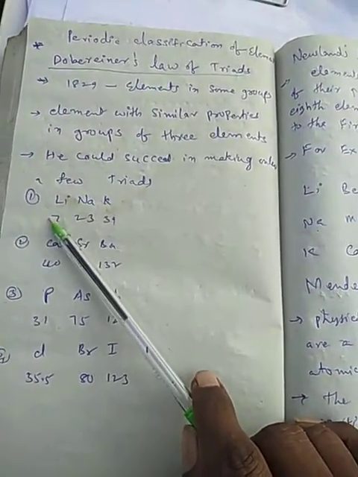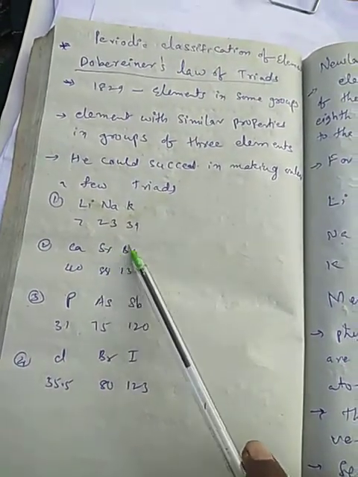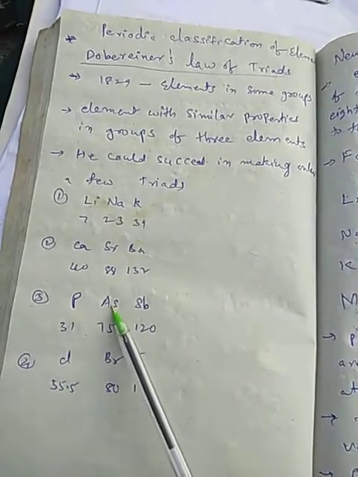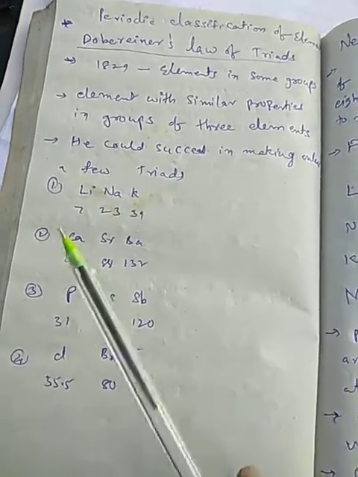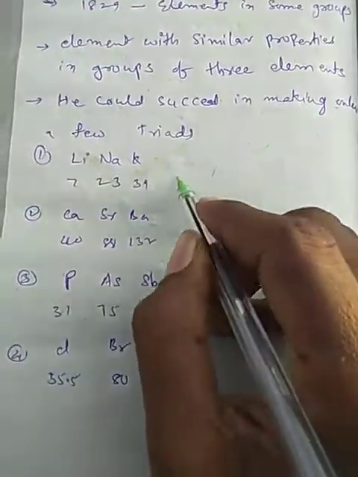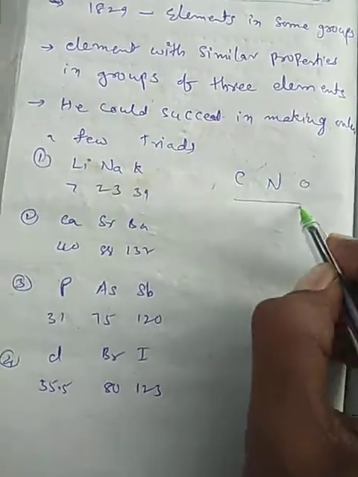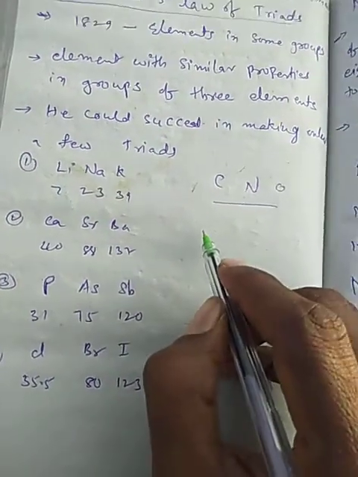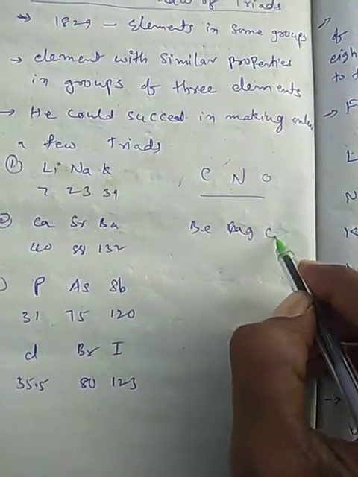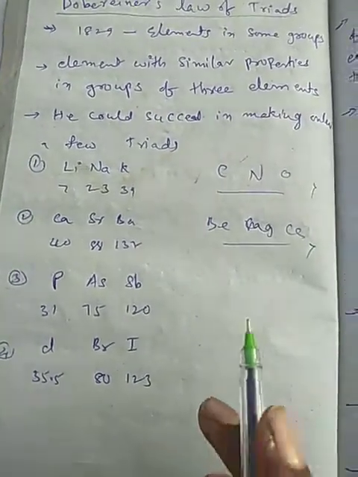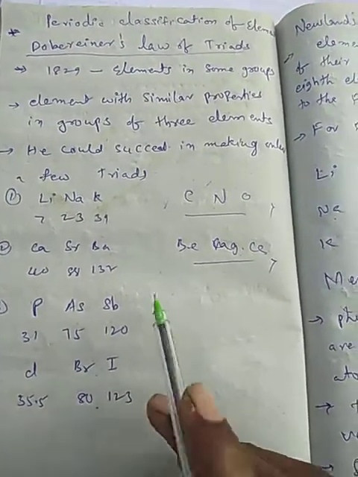Here see the first triad: lithium, sodium, potassium. Second triad: calcium, strontium, barium. Third triad: phosphorus, arsenic, bismuth. Another triad: chlorine, bromine, iodine. But what is not a triad, other than these? For example, carbon, nitrogen, oxygen is not a triad. Another example: beryllium, magnesium, calcium is also not a triad. Triads were given only for a few elements, not possible for all elements. Therefore, this law was rejected.